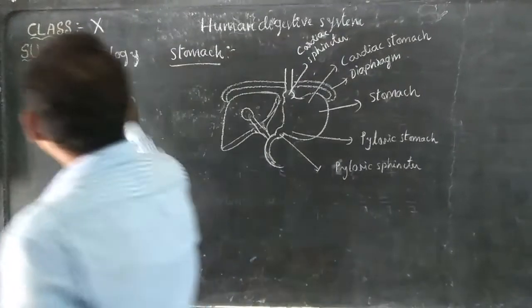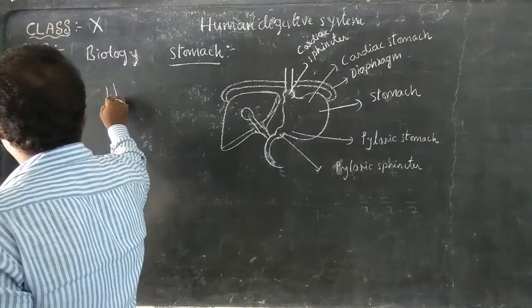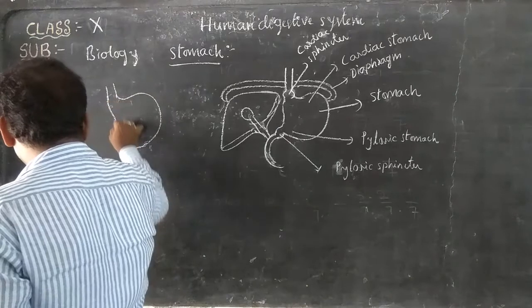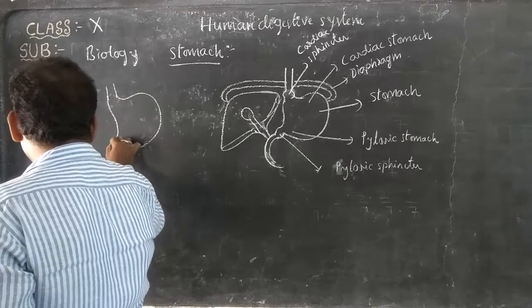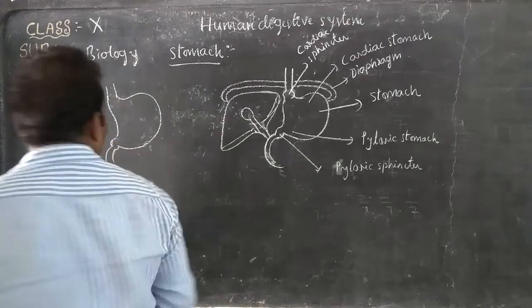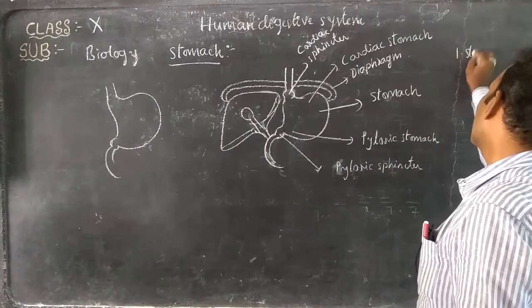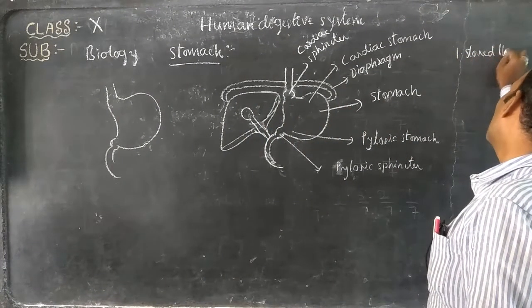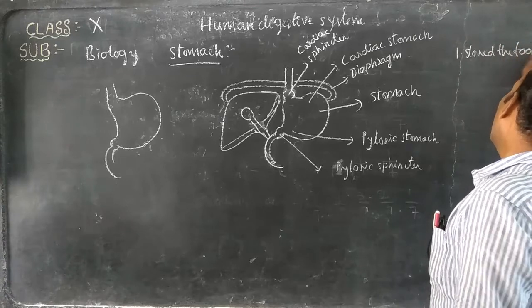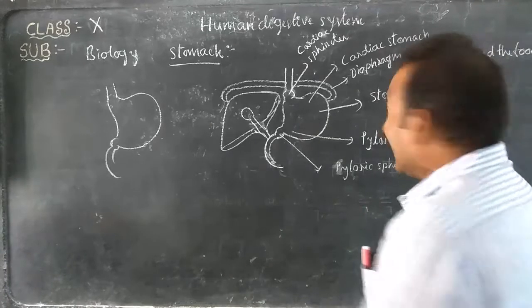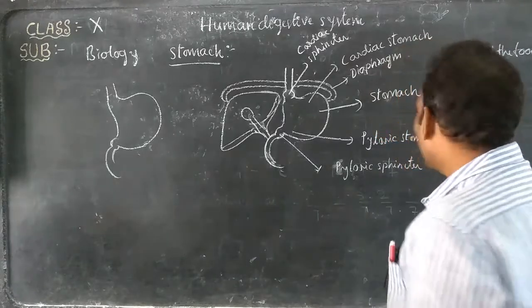Look here. This stomach plays three important roles. What are the three important roles of the stomach? One is that the stomach stores the food temporarily, which means 4 to 5 hours. In the stomach, food is stored for 4 to 5 hours.